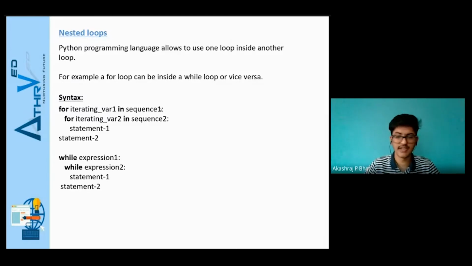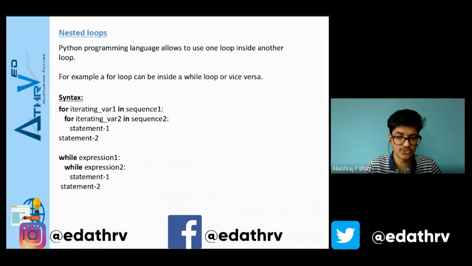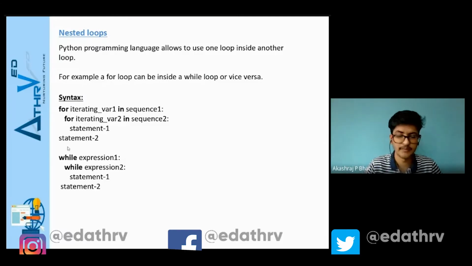Moving next, we have nested loops. Nested loop is nothing but using one loop inside another. It can be a while inside a for, a for inside a for, or a for inside a while, anything. That is called nested loops. In the syntax you can check here, I have mentioned two syntaxes, that is for inside a for and while inside a while.